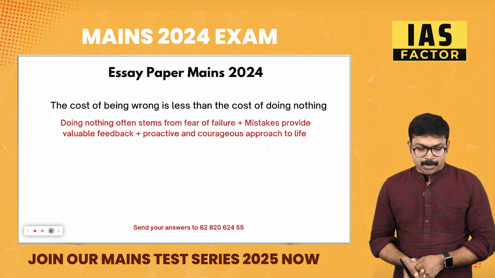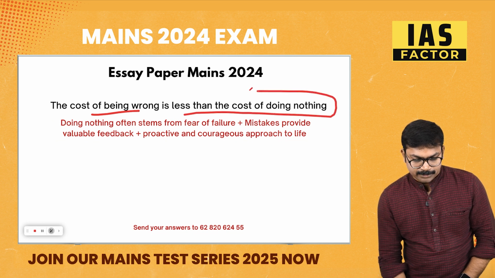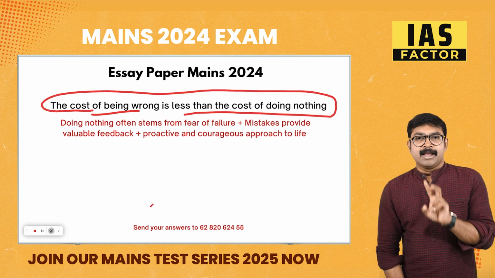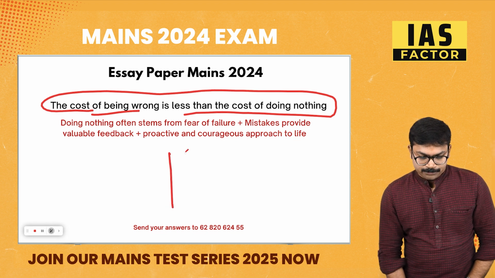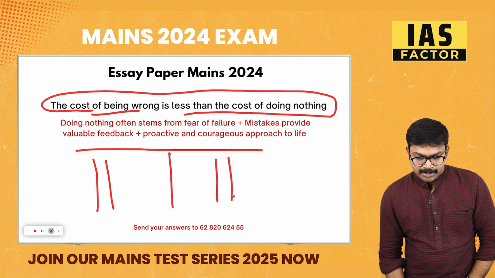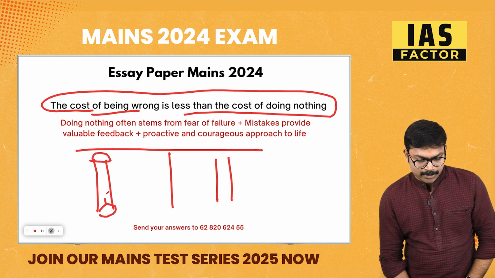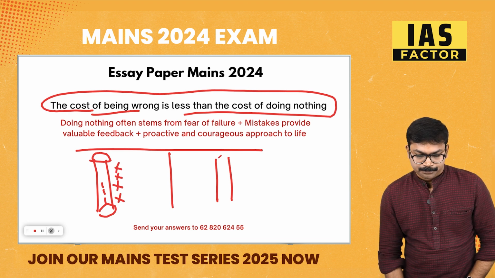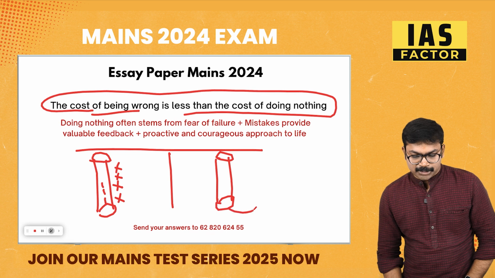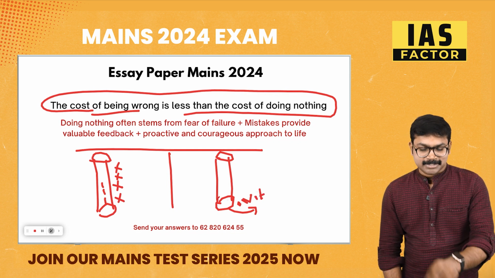The cost of being wrong is less than the cost of doing nothing. So what is it? There are two pathways. One pathway, every moment you travel, you are making mistakes, you're making mistakes, you're making mistakes. And the specialty of the other path is that you have not started. You have not started the journey at all. This is the simple thing.